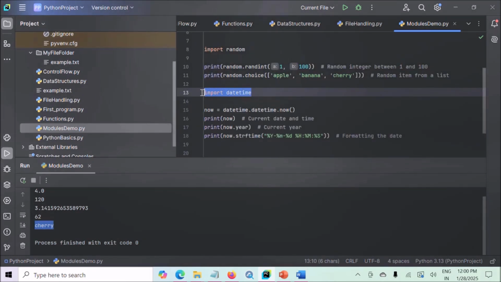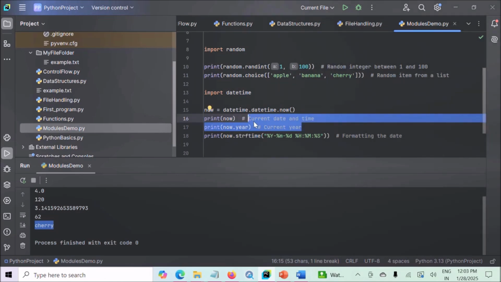First, we have imported the datetime module. Import datetime. The datetime module provides classes and methods to manipulate and format date and time data. Now, in this example, we are retrieving the current date, current time, and current year using the datetime module.